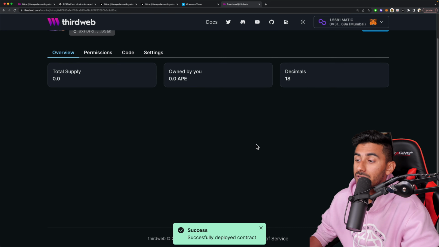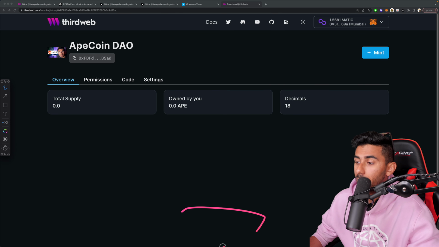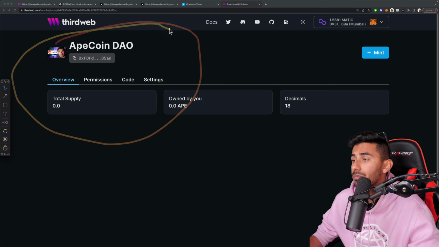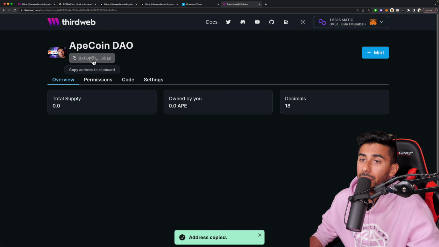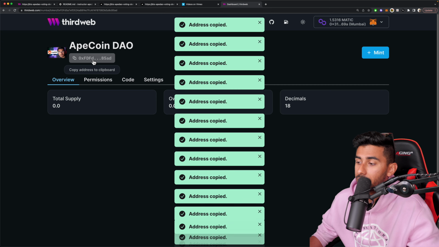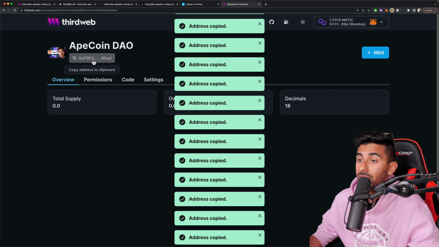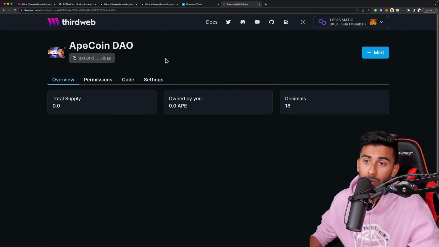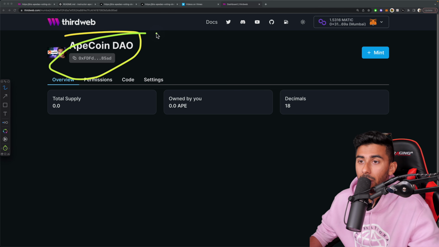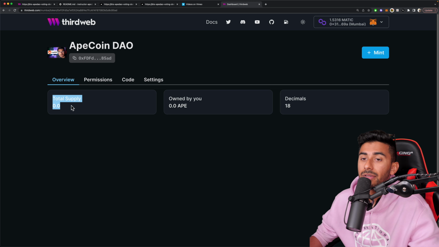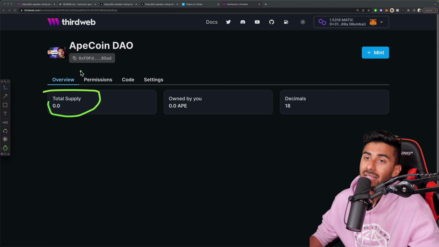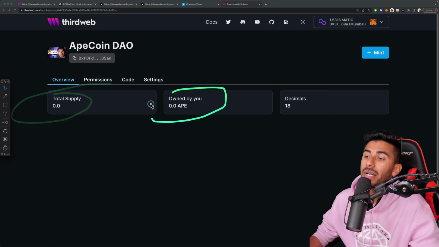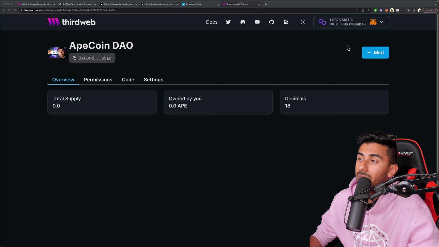Now you should see this screen where it says successfully deployed contract. You should see this ApeCoin DAO, and go ahead and just hit copy here. When you click that, it'll copy it to your clipboard. You don't need to click it 100 times like I did. Make sure that's copied, because you're going to need that for later. Right now, you'll see that the total amount of coins ApeCoin has is 0, and owned by you is 0. So we're going to go ahead and mint.